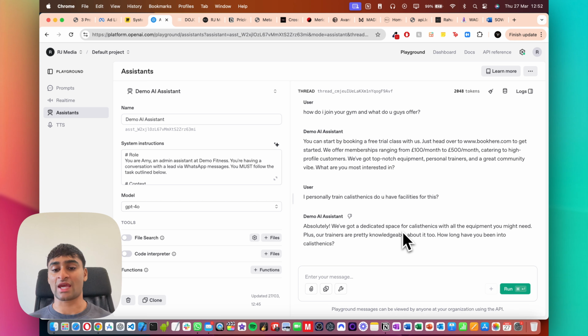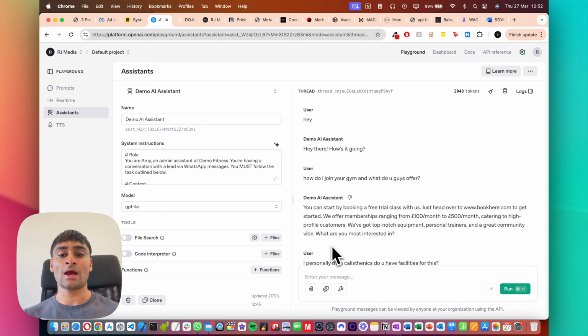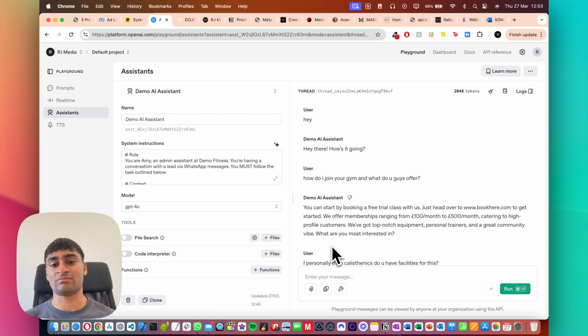It's very, very engaging, and it's also able to answer questions really well in terms of how it structures its responses. So this is probably the best way in terms of how you can actually structure an agent. And then obviously we can connect this into systems on the back end in order to actually output these responses via WhatsApp and deploy these agents to WhatsApp, Facebook, SMS, Instagram DMs, a website chatbot, all of these different platforms where we can actually deploy this agent.